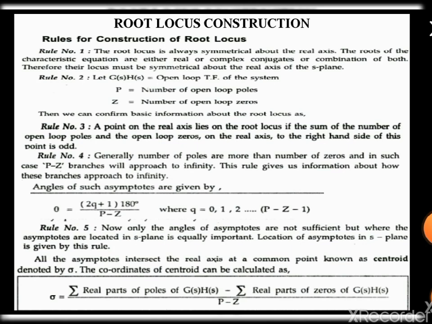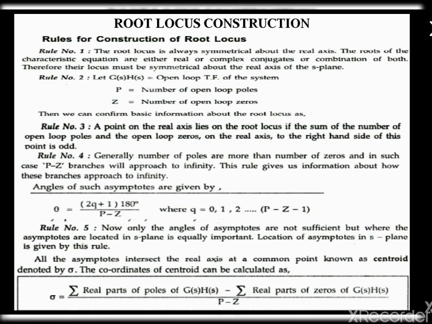Rule number 1: the root locus is always symmetrical about the real axis. The roots of the characteristic equation are either real, complex conjugate, or a combination of both. Therefore, their locus must be symmetrical about the real axis of the S-plane.